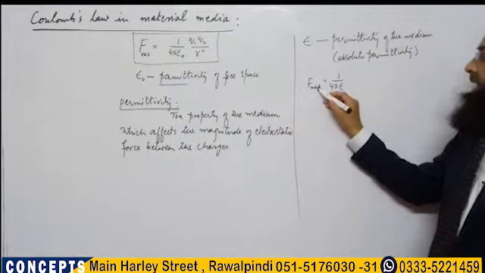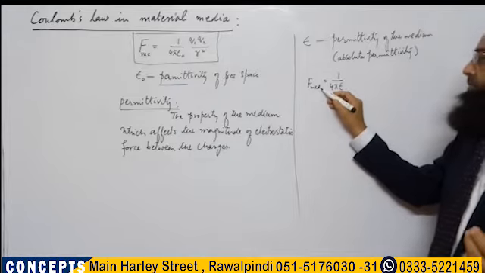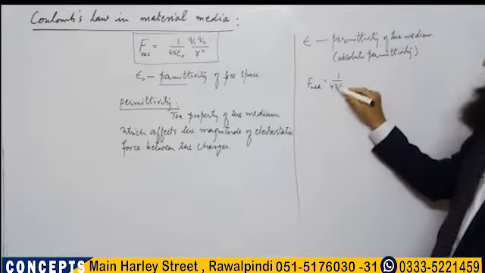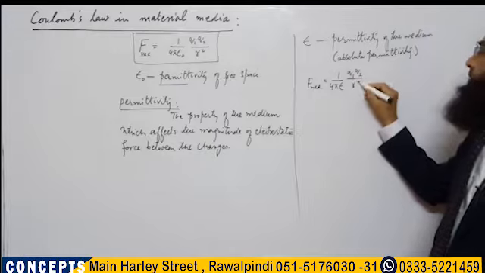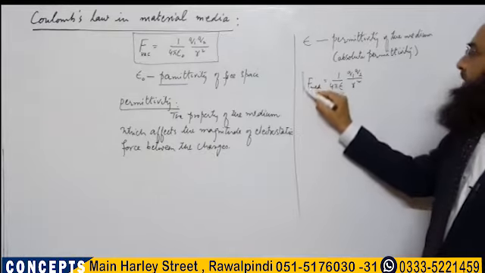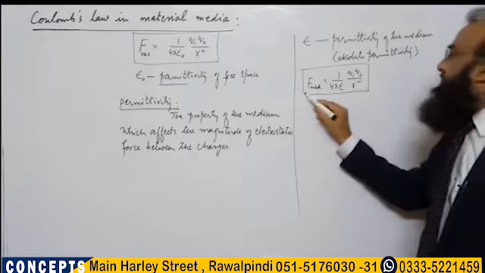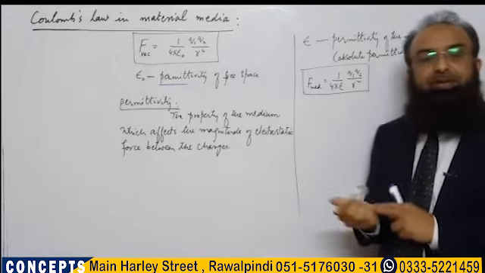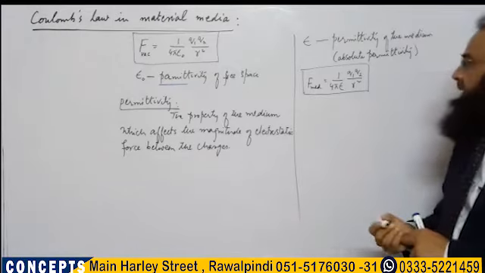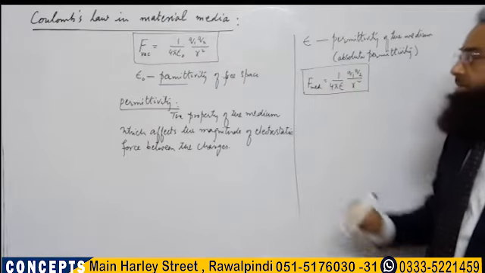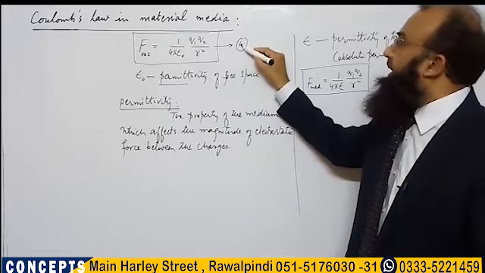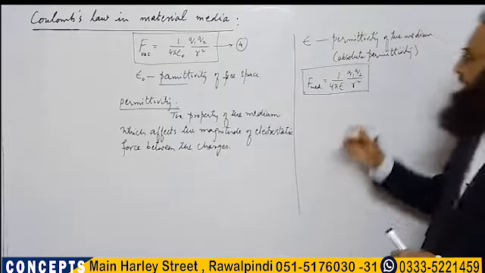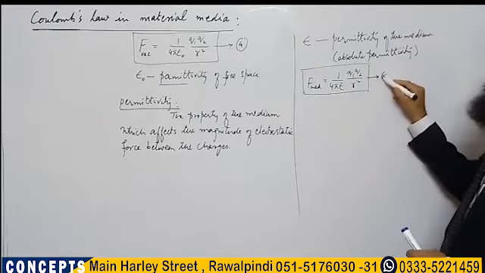So F medium is 1 over 4 pi epsilon Q1 Q2 over R square. This is the formula of the electrostatic force when there is a certain medium between the charges, and the permittivity of that medium is epsilon. Let me call this equation 4 if we connect it with the previous lecture, and this is equation 5.